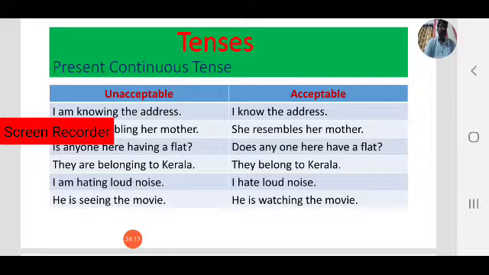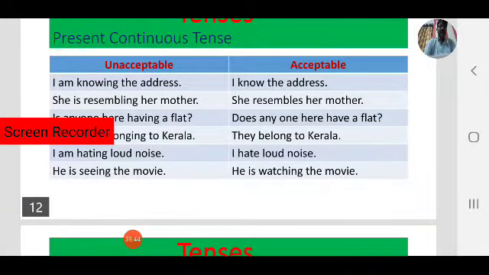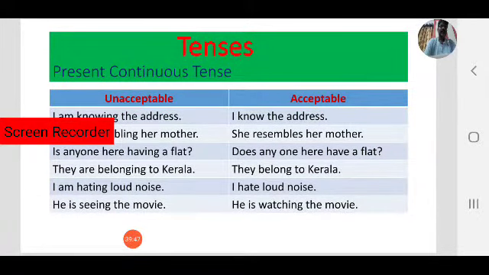If you want to make it acceptable, you can use present simple or past simple. Write it like I know the address, not I am knowing the address. Next, she is resembling her mother. That is unacceptable. So make it correct: she resembles her mother.